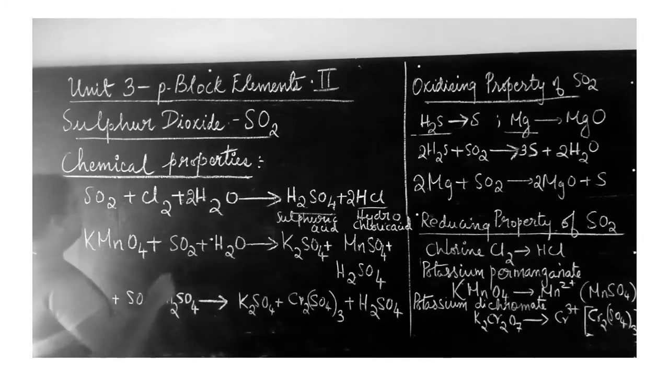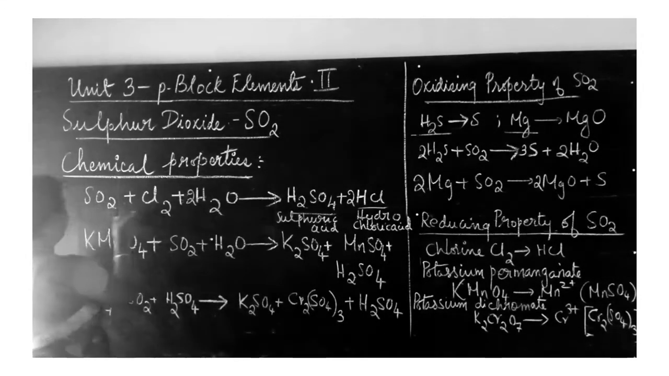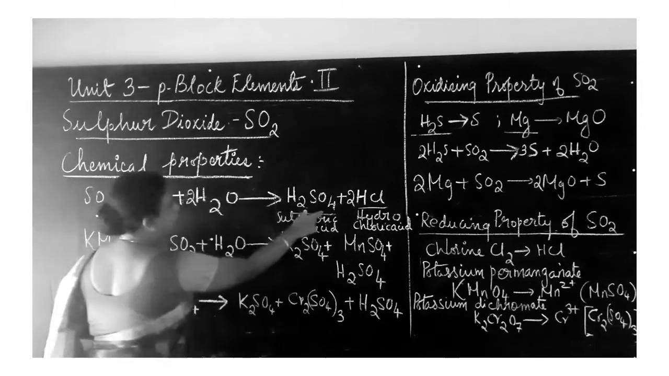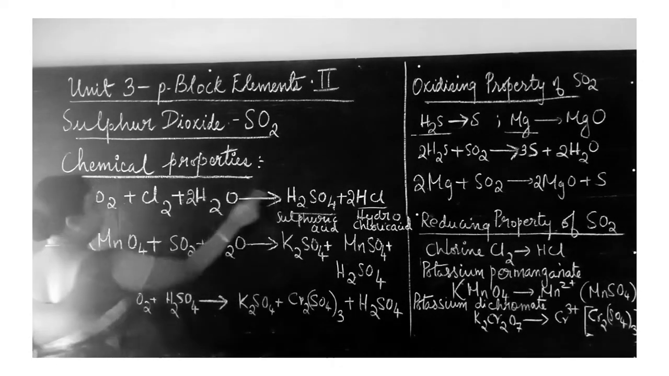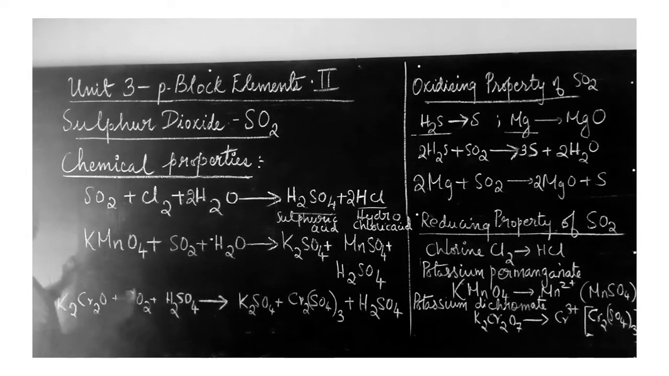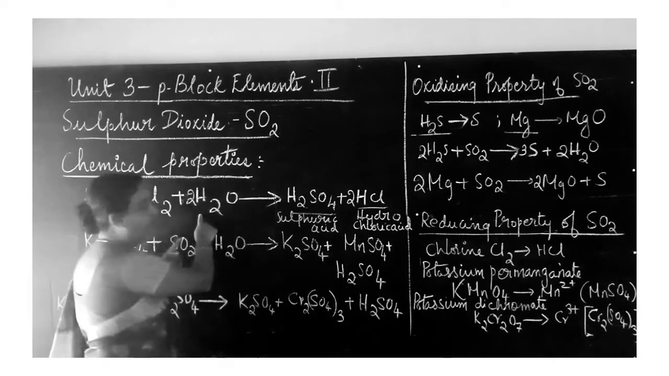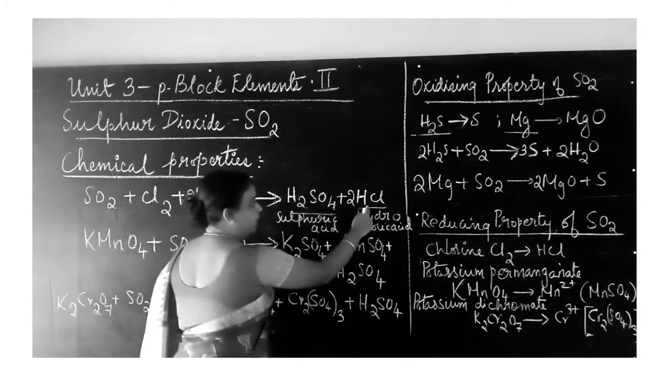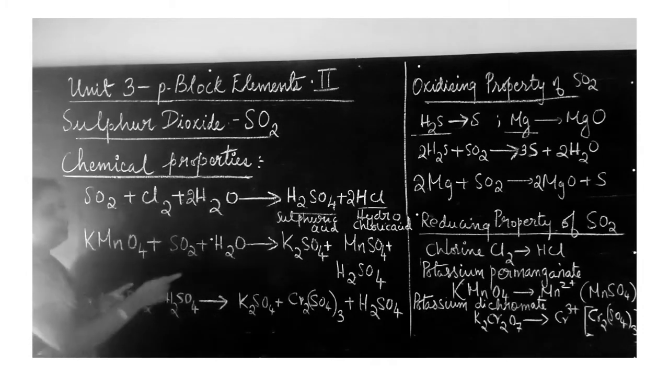Then now to the oxygen, here it is 2 oxygen, also 2 oxygen, 4 oxygen, so here also 4 oxygen, that is balanced. Then sulfur, 1 sulfur, here also 1 sulfur, so that is balanced. So here chlorine is reduced by sulfur dioxide in the presence of water to give hydrochloric acid HCl and the sulfuric acid. Now let us look at the second reaction.